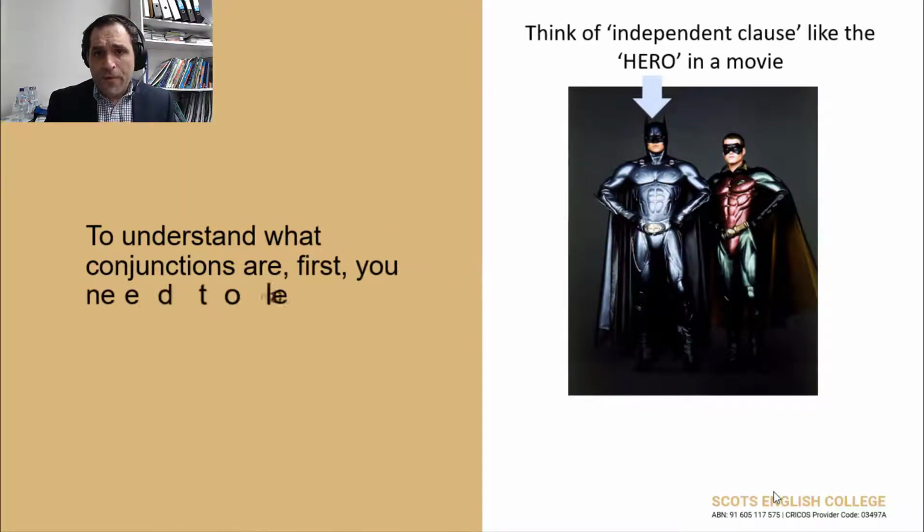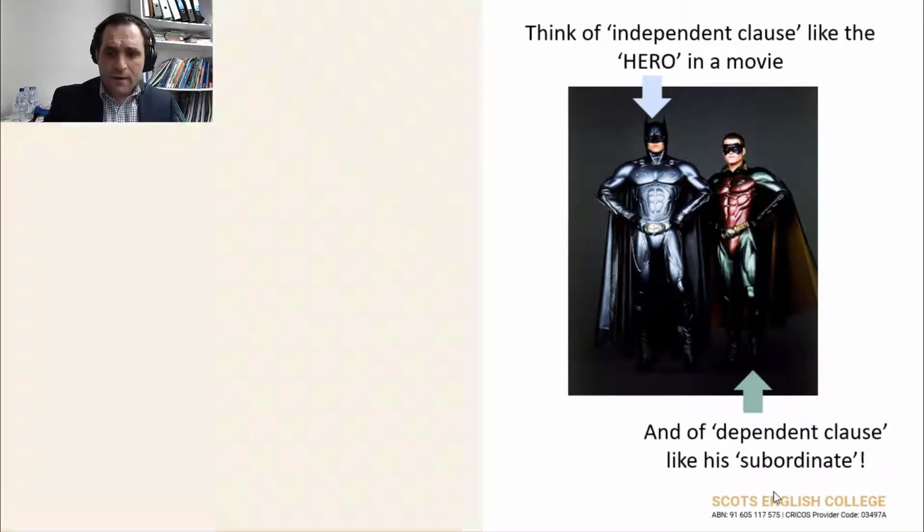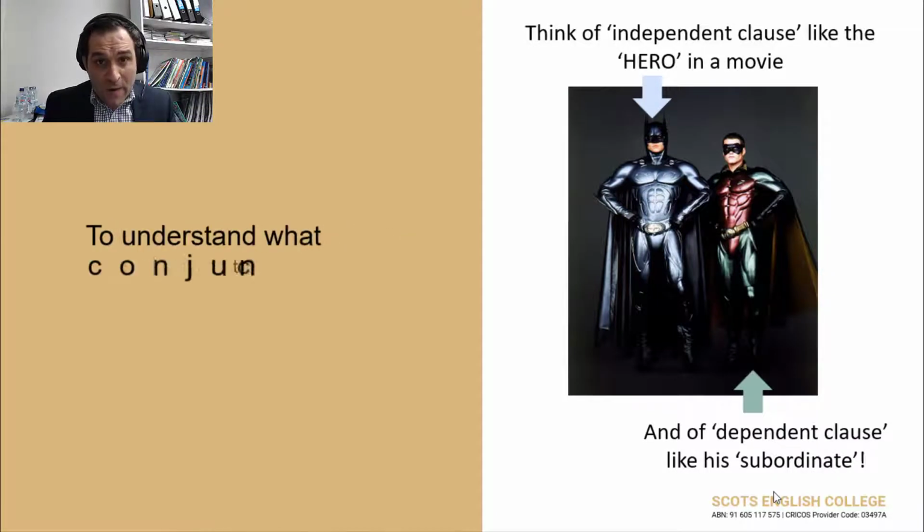Again, think of independent clause like the Batman character. That's the hero in the movie, right? That's the main character. And the other person is Robin.